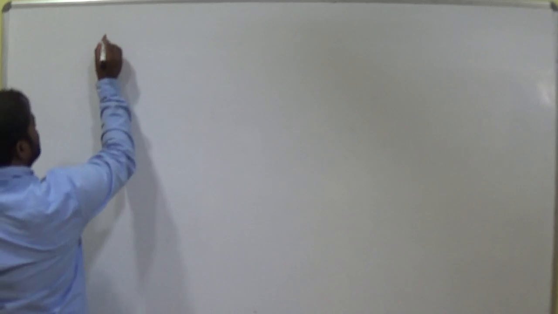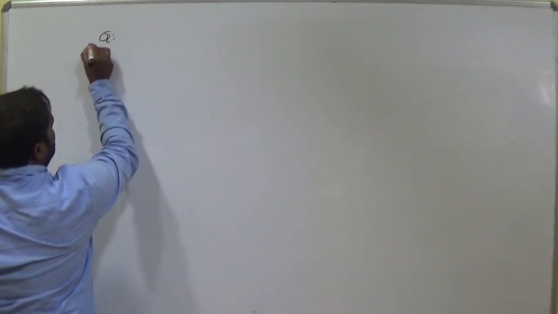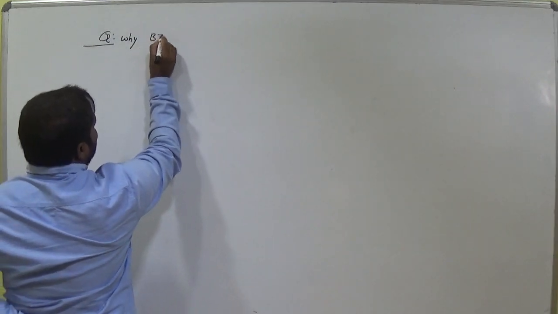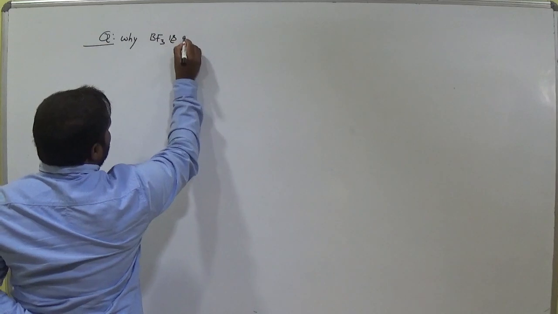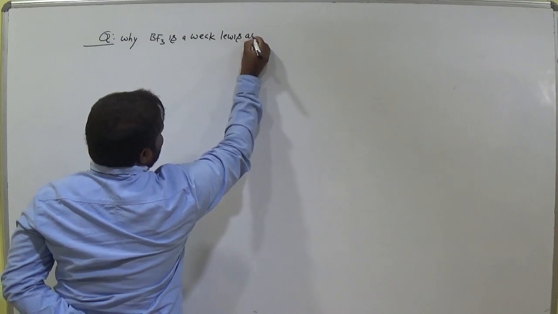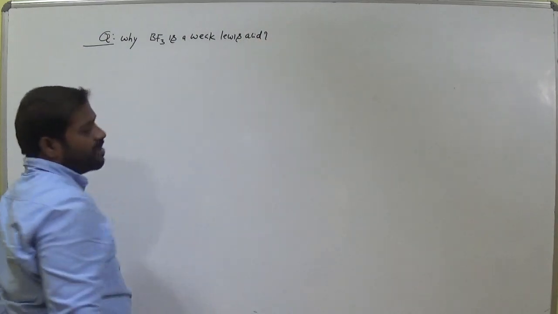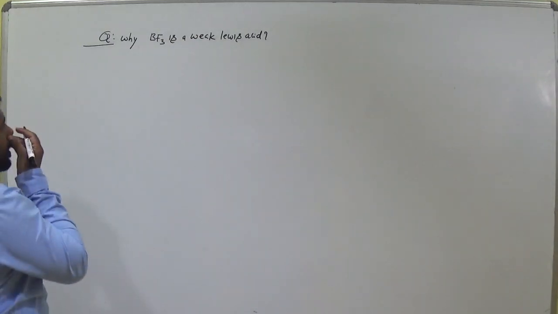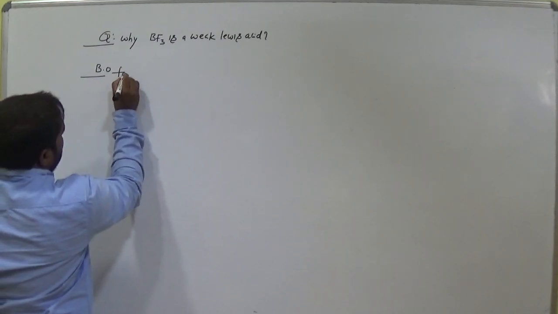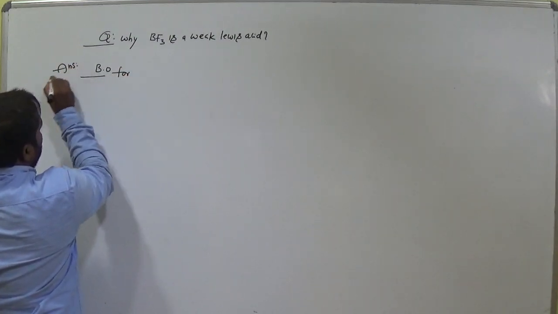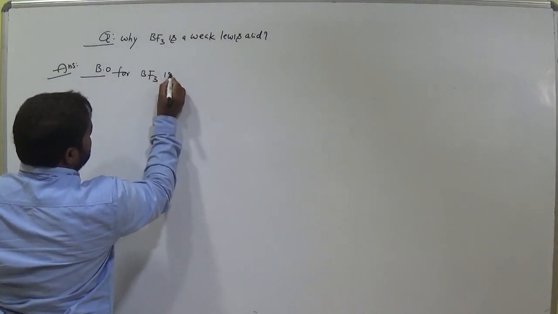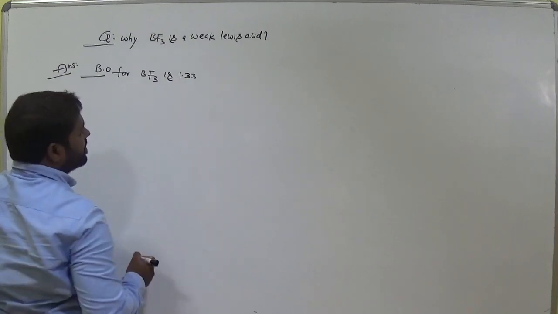So listen, next question. Why is boron trifluoride a weak Lewis acid? Bond order is the answer. Bond order for boron trifluoride is 1.33. Am I right?